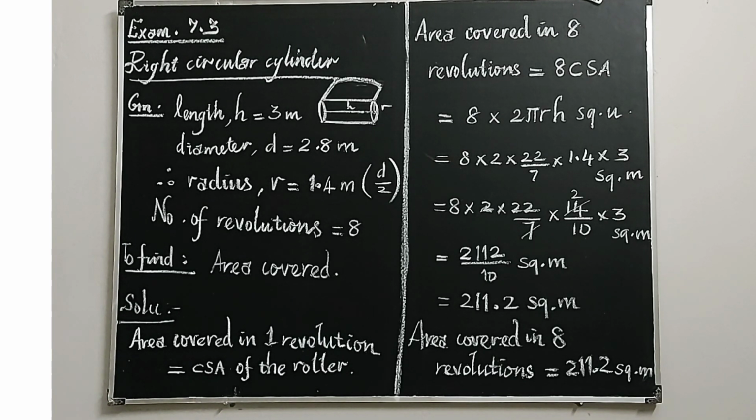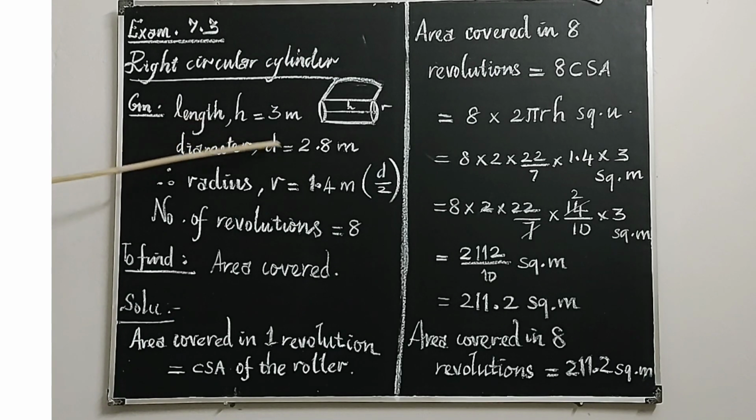Right circular cylinder, the object is, so it's a roller with radius r and length should be taken as the height. So given length, height is equal to 3 meter and the diameter d is equal to 2.8 meter. So even when decimals come, you should be very careful in calculating. Change the decimals into fractions. Instead of cancelling the decimals, cancelling the fractions is very easy. So if decimals are given in mensuration, you change them into fractions and do the sums.